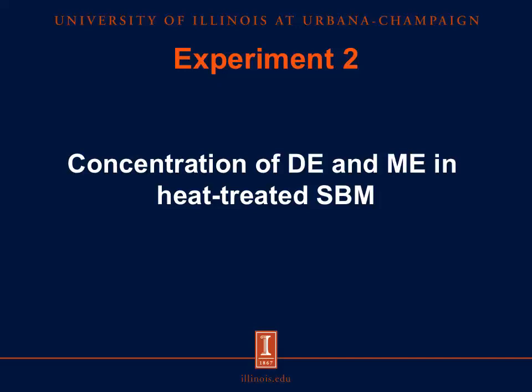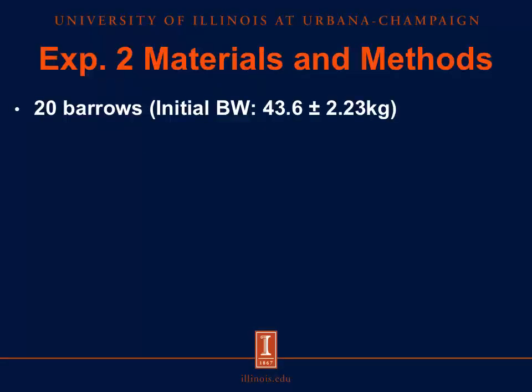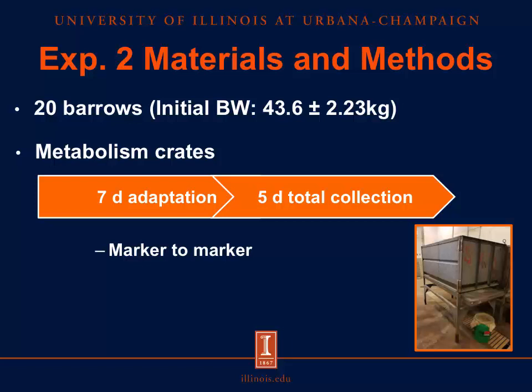And so now we'll move on to our second experiment where we look at the effect of heat treatment on the concentration of digestible energy and metabolizable energy in heat-treated soybean meals. For our second study, we used 20 growing barrows with initial body weights of around 44 kilos. These animals were housed in metabolism crates where we had a 7-day adaptation to the diet and 5 days of collection using the marker-to-marker method.